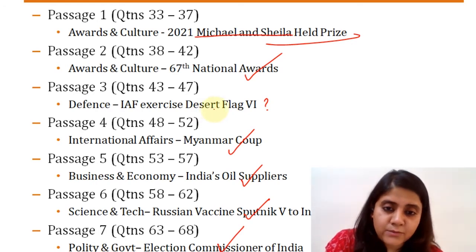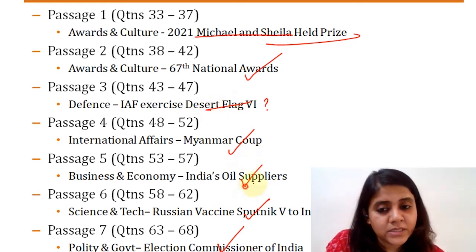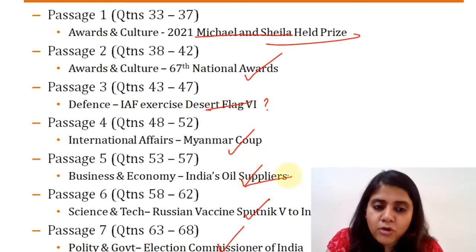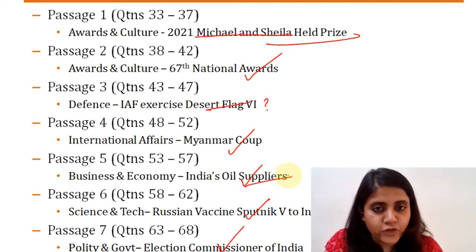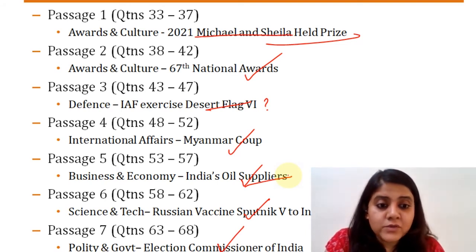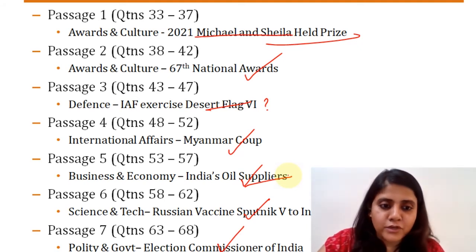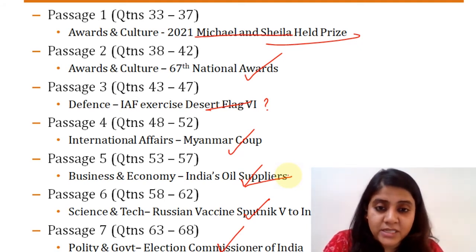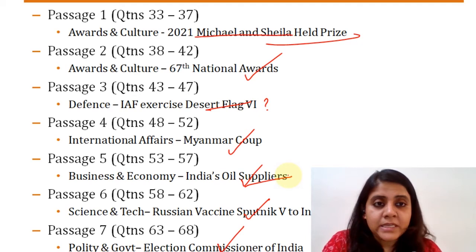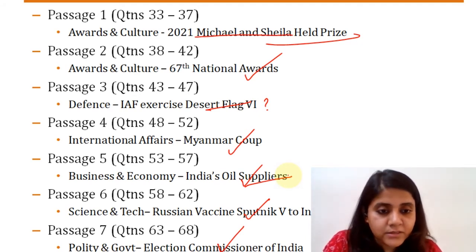Maybe a few questions in that would have been difficult. Same is the case with this set on business. Maybe not all, but a few questions would have been a little tricky, right? So overall, if you see, definitely easy passages, easy events, easy questions were there, which accounts for the overall number of 23 easy questions that you had, right? So this is how probably you could have done this.